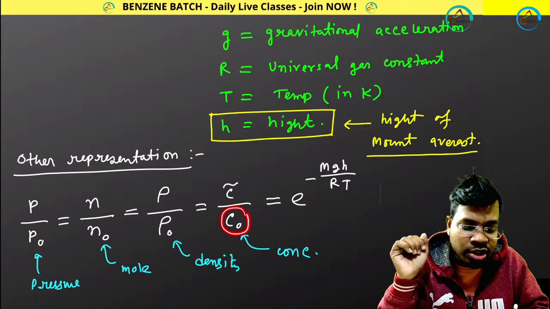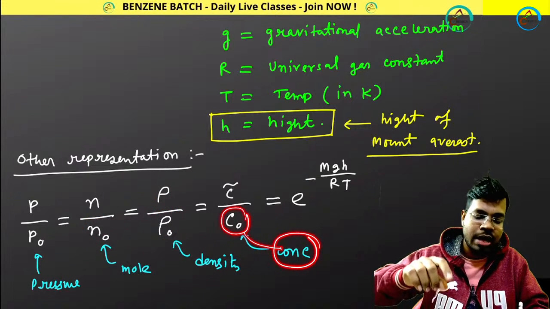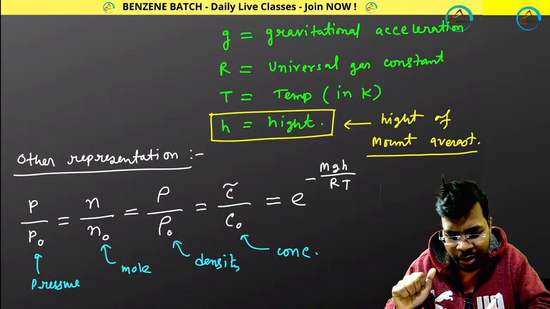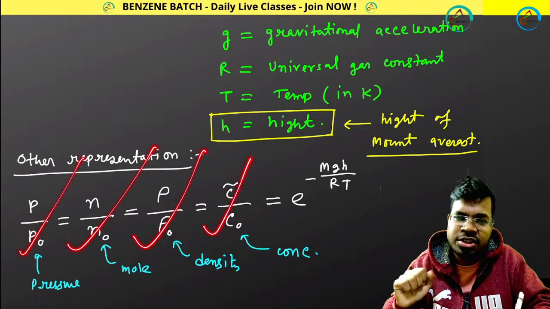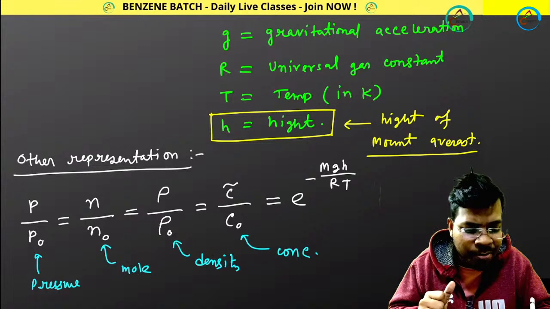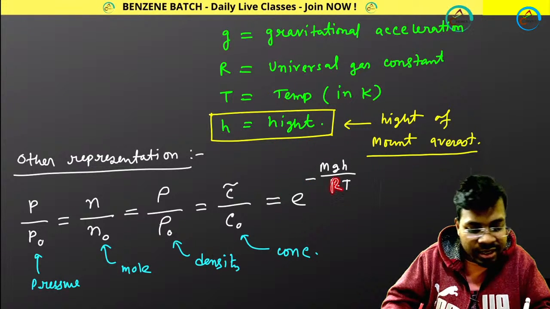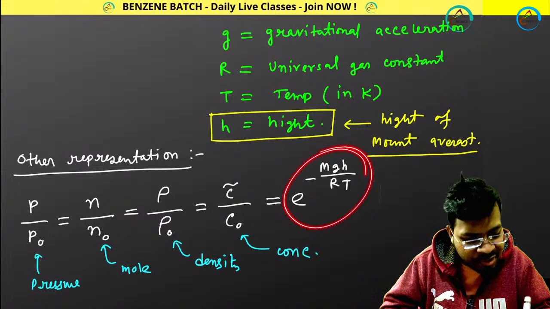Then concentration of gas at 1 kilometer at ground, concentration of gas at 1 kilometer height. So whether you are taking pressure, number of moles, density or concentration, these equations can be applicable, and everything will be e to the power minus MgH divided by RT.